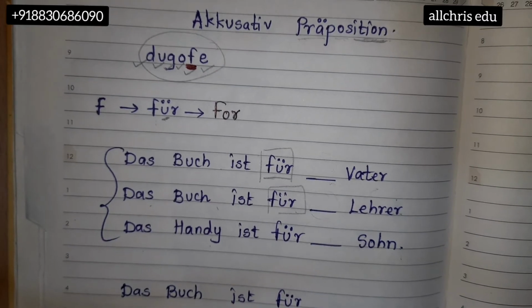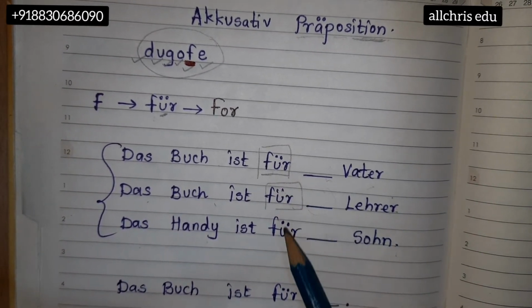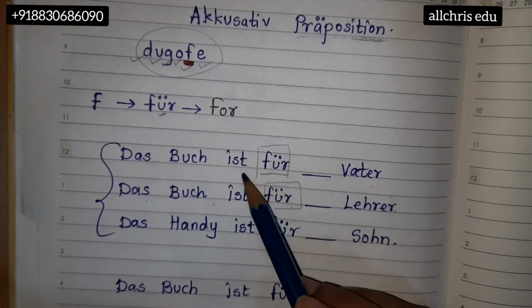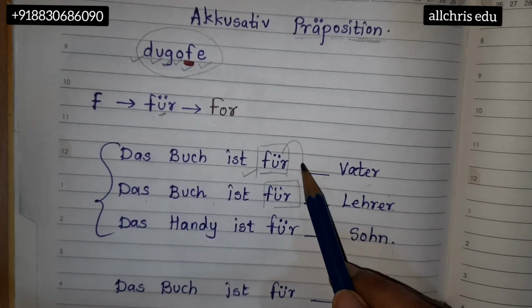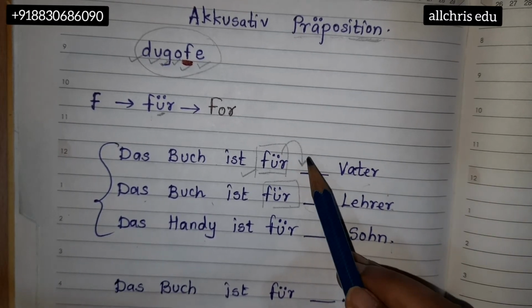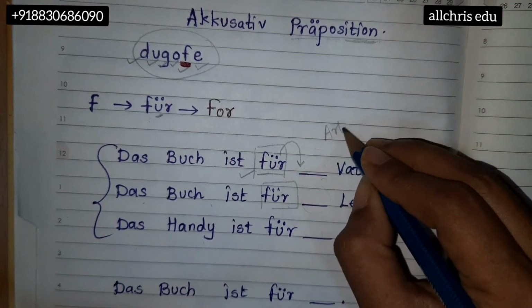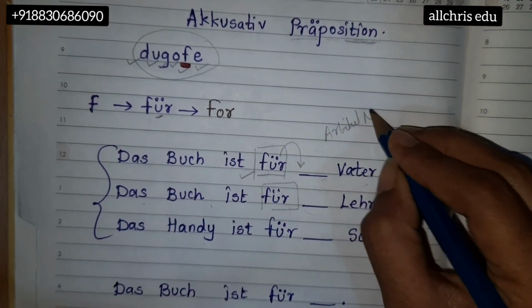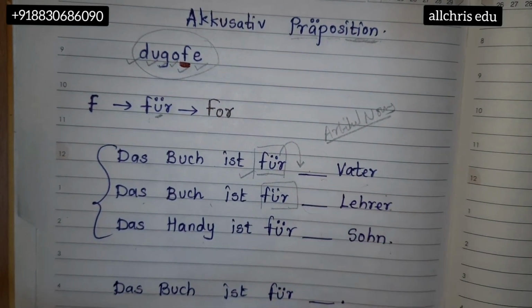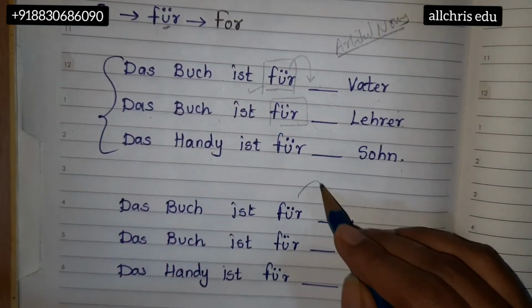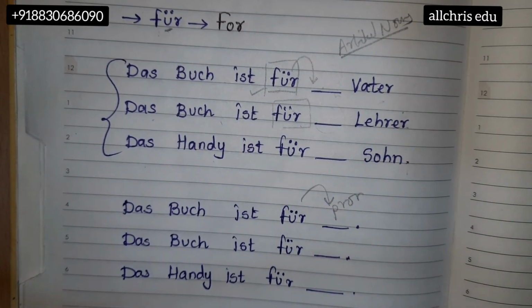Once you see an accusative preposition in a sentence, the next word, exactly the next word, will either be an article or a pronoun. Article comes with nouns, you all know it. So either it will be an article or it will be only a pronoun, one out of the two.